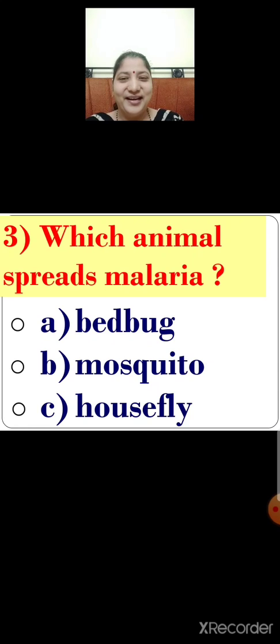Yes, you are right. Option B, mosquito. Mosquito spreads malaria. They grow in stagnant water. So option B is the correct answer. So what will you do now? You will click on option B. Let us click children. Yes, option B, mosquito is the correct answer. Mosquito spreads malaria.